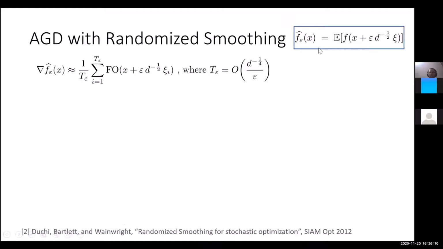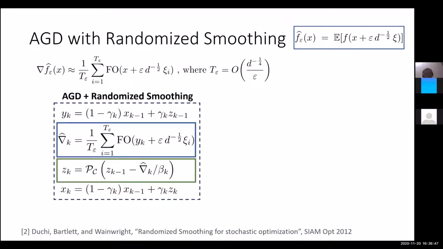And so you can approximate the gradient of this f hat epsilon of x as an average of first order oracle queries at a bunch of different points, using different random variables zeta i. In particular, if you take an average over t epsilon equal to d to the minus 1 over something, the exact constants are not very important, we'll put them together later. If you average over some t epsilon number of data points, you get a reasonably good approximation for the gradient of f hat epsilon of x, which you can then use in the accelerated gradient descent algorithm.